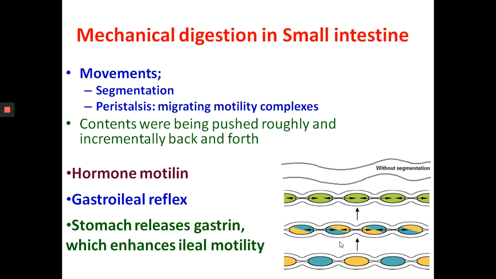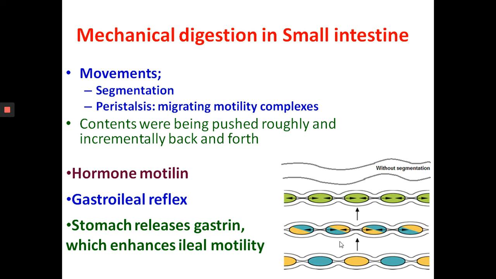The ileocecal sphincter, usually in a constricted state, is the wall separating the ileum from the cecum. When the motility complex reaches the ileum, it increases its motility. This sphincter relaxes, allowing food residue to enter the first portion of the large intestine, the cecum. Relaxation of the ileocecal sphincter is controlled by both nerves and hormones.